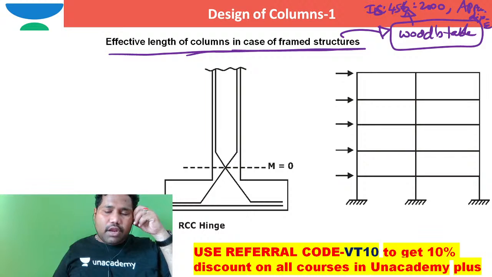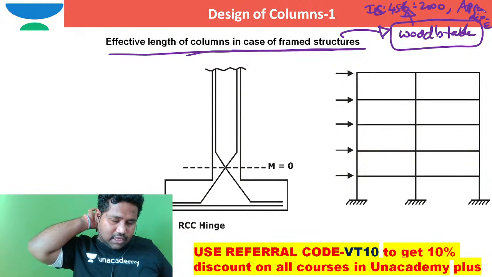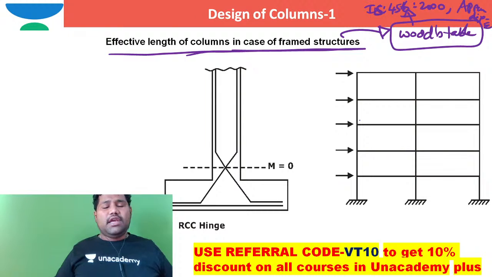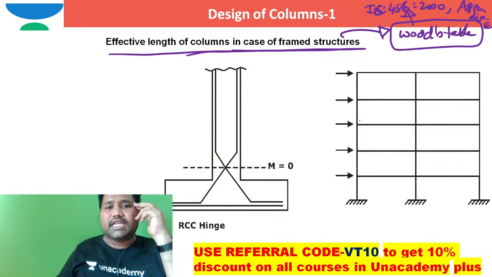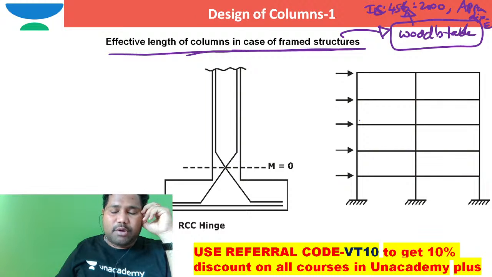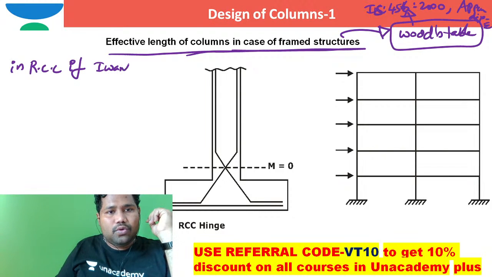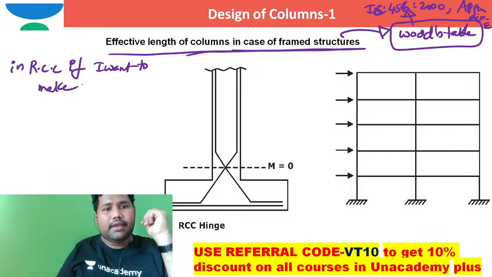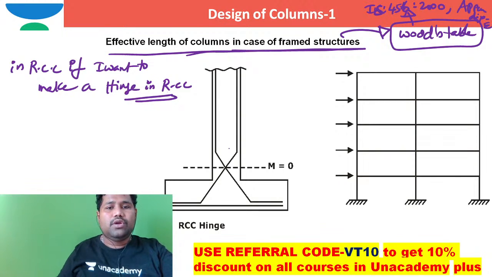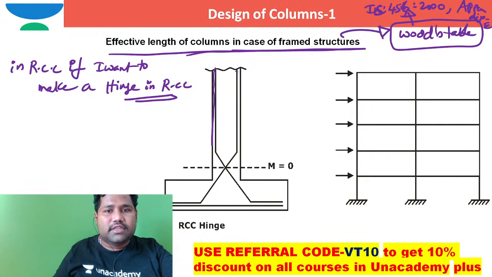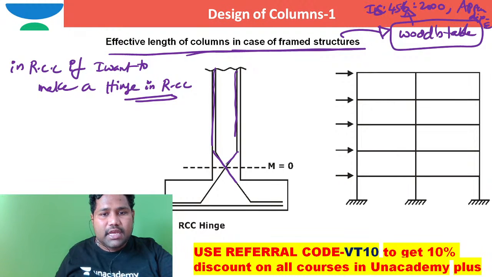Before that, some people will also ask us, in case of RCC, if I want to make the moment of resistance of the section zero, if I want to make a hinge in RCC, how can we do it? When the tension steel and compression steel are bent such that these two steels merge at this point, both the tension steel and compression steel pass through the midpoint.